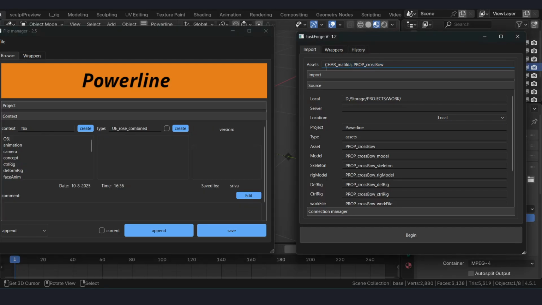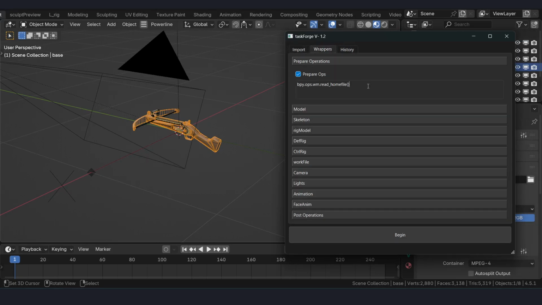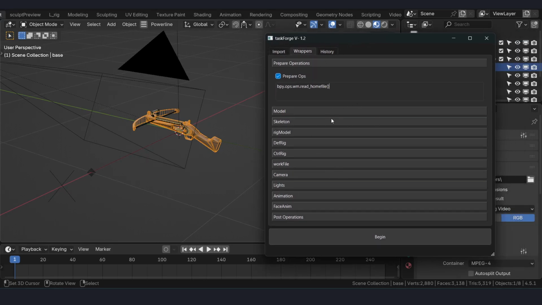We are going to enter those names separated by a comma, and we fill these fields here, and also local path. If you are working in a company and you have a server path, you choose server and enter the path here. Once we enter them, we go through wrappers. So in here we can customize whatever we want to do.